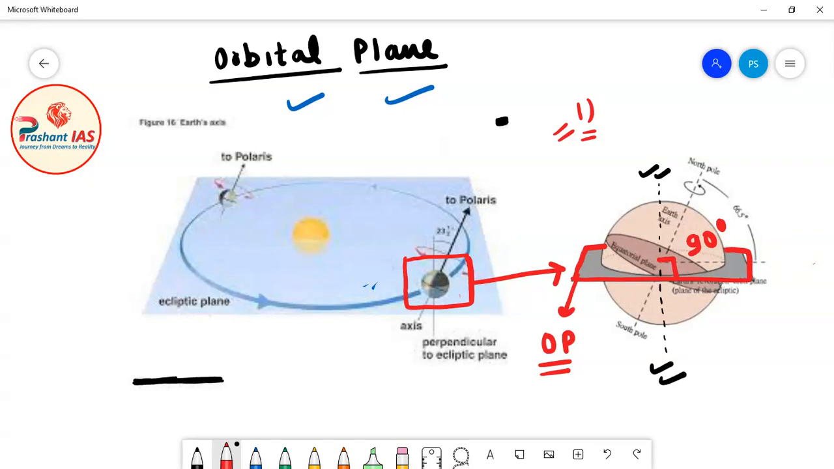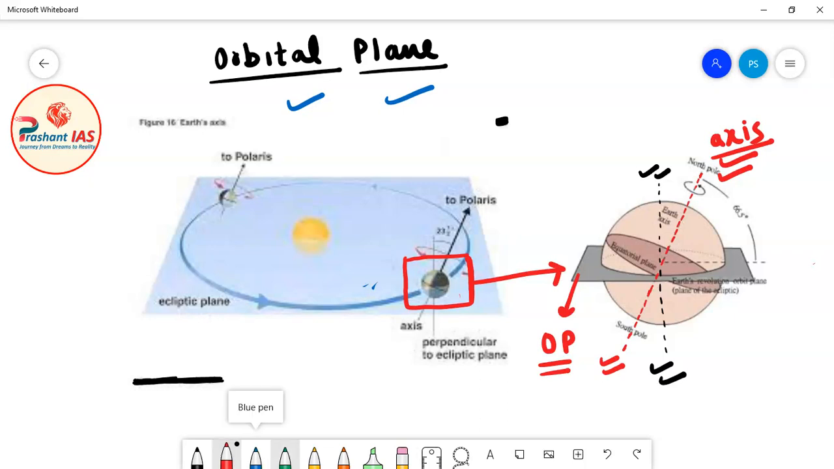Now let's move further. Carefully observe this line in red color. Now this is the axis of rotation of earth. We have just discussed the axis of rotation of earth. What is the axis of rotation of earth? It is the imaginary line which passes through both the poles and the center of earth, around which the earth rotates.